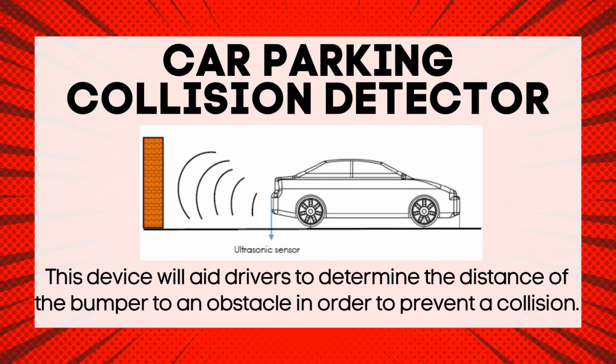The key here is the ultrasonic proximity sensor that determines the distance between objects. With our activity, we will be making our own parking collision detector using the available ultrasonic proximity sensor and a piezo to act as a buzzer, using Tinkercad for our simulation.